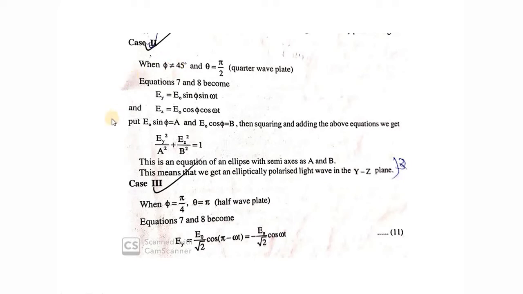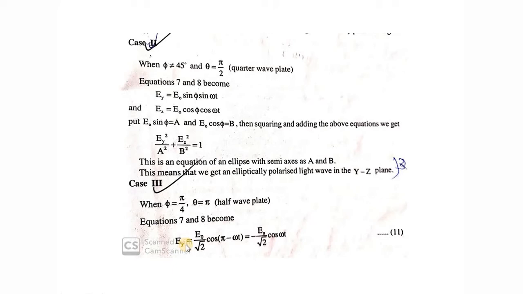And the next case is theta equal to pi. Theta equal to pi means the path difference will be lambda by 2, right? And if phi is equal to pi by 4, both the waves will have the same equation, that is E0 by root 2 cos omega t, E0 by root 2 cos omega t. Both the equations will be the same, which indicates that it is plane polarized light.